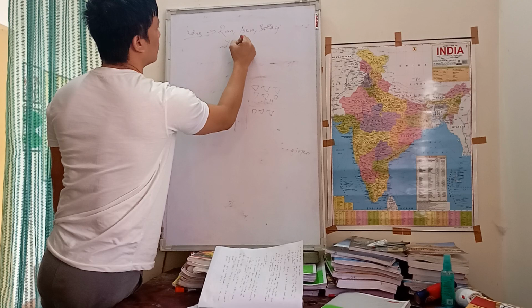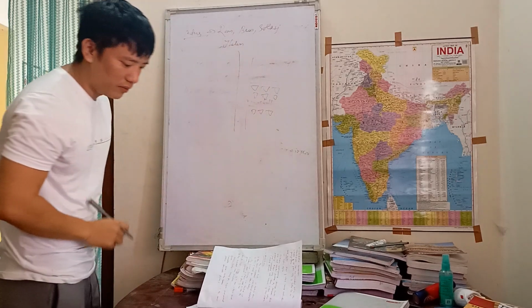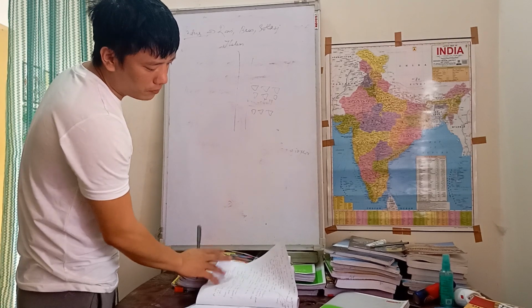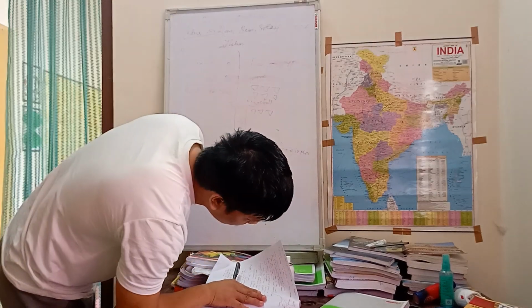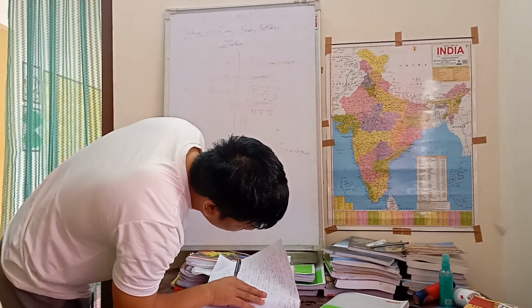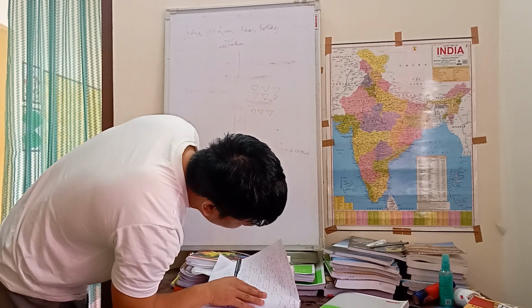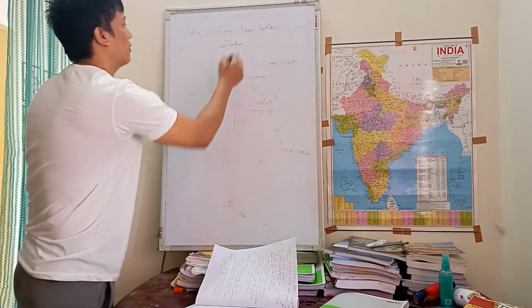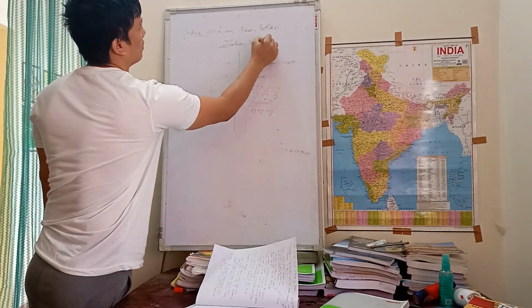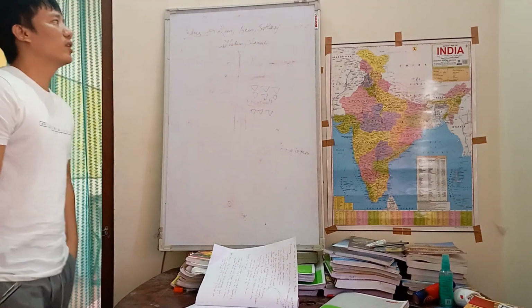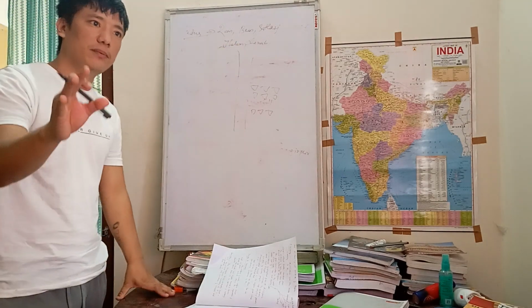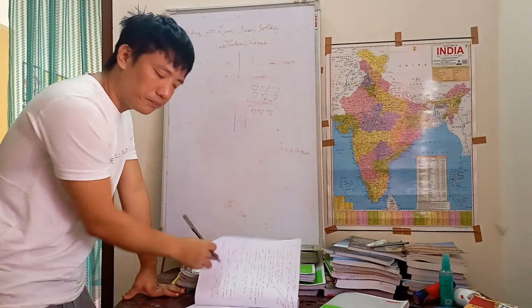Ravi, Vyas, Satluj, Jhelum and Chenab. These are the 5 tributaries of the river Indus.